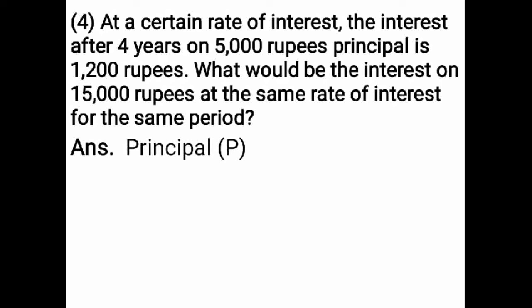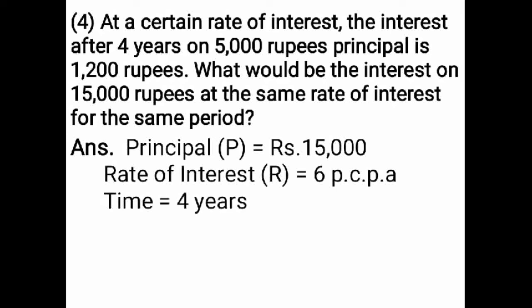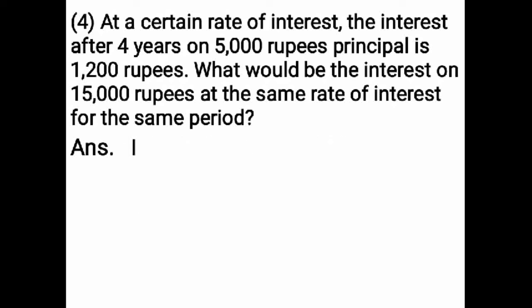Principal P is equal to rupees 15,000. Rate of interest R is equal to 6 PCPA. Time is equal to 4 years. You have to find interest. The formula of interest is principal multiplied by rate of interest multiplied by time upon 100.